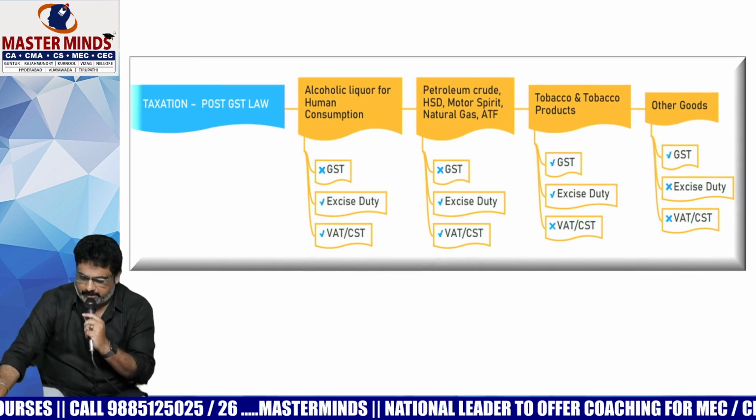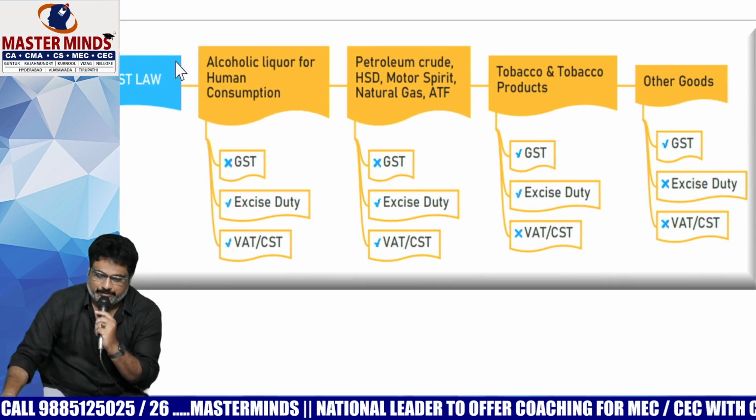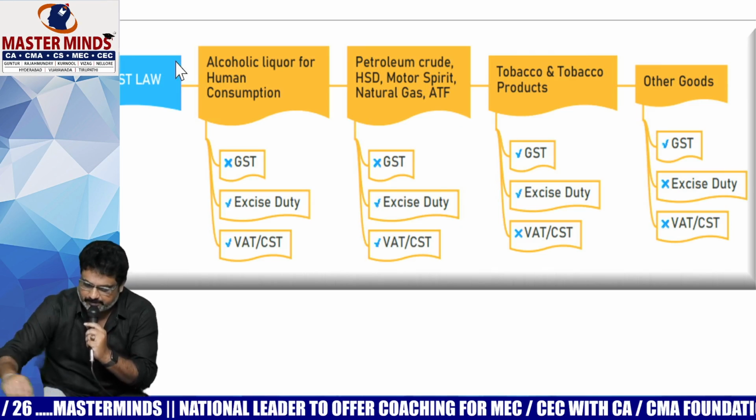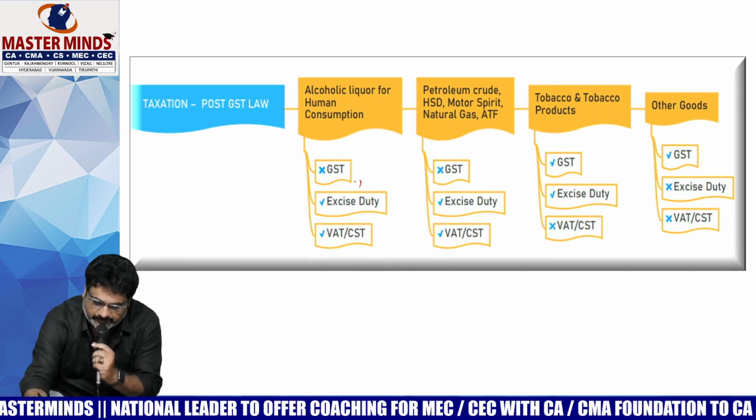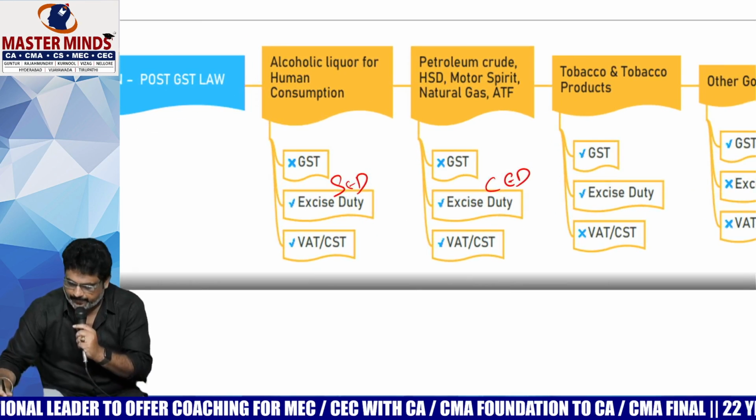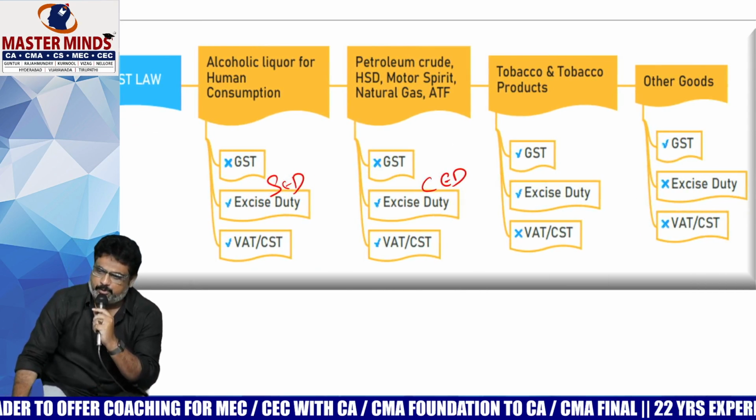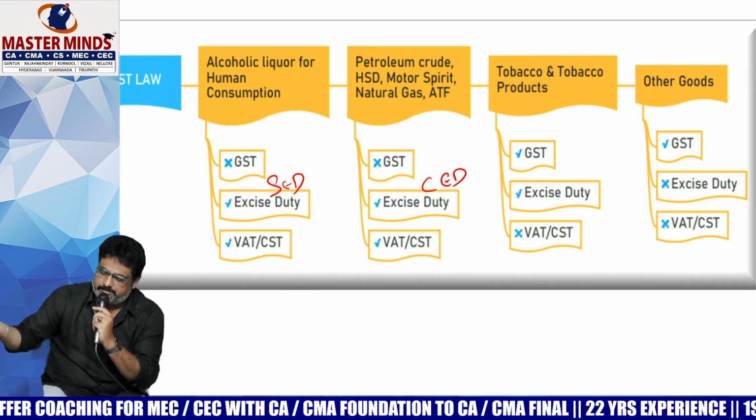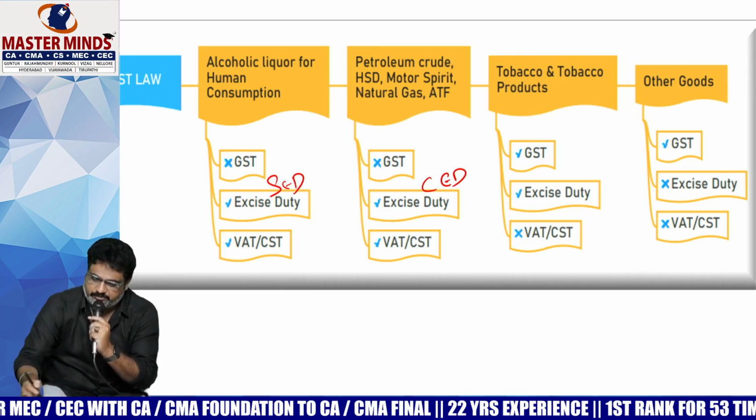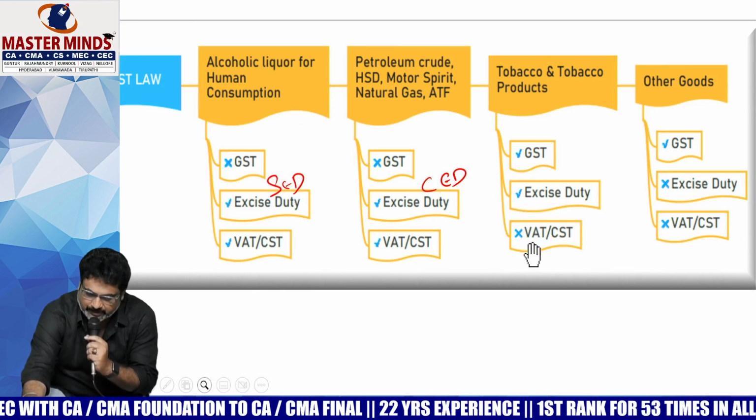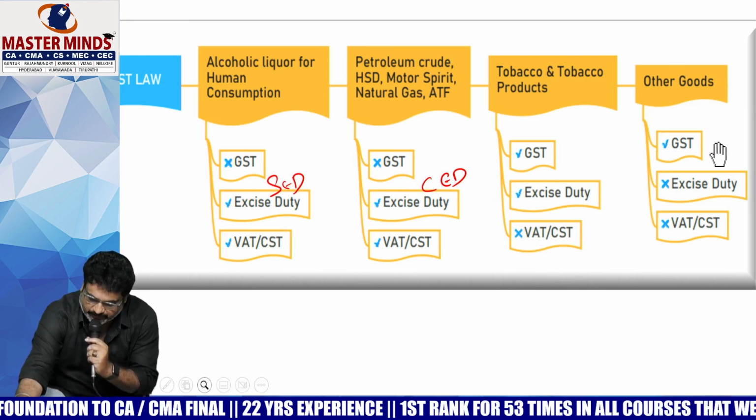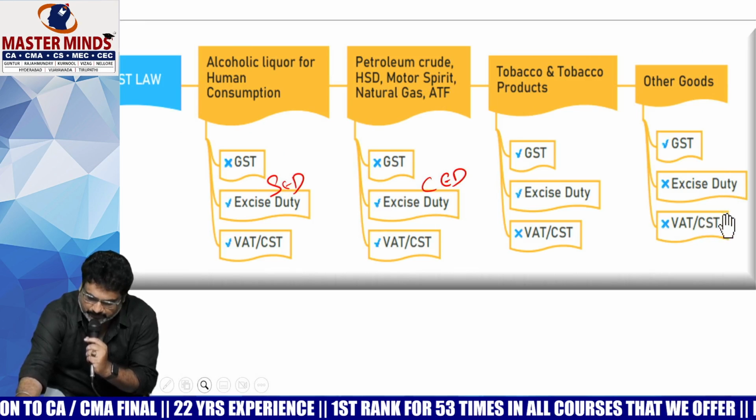So post GST, this is the position. If you observe on the liquor, there is no GST. Still state excise duty, VAT or CST is there. I will write here, state excise duty, and this is central excise duty. So this is the position. On petroleum products, there is no GST, central excise duty, VAT or CST is there. Tobacco is the one and only product on which there is GST as well as central excise duty. No VAT, no CST. Except these items, for other goods, only GST was there. No excise duty, no VAT, no CST.